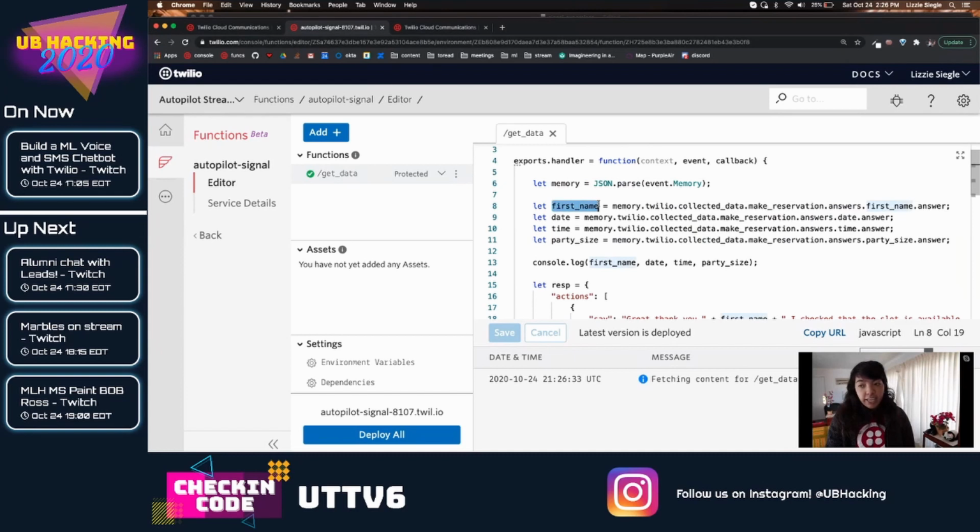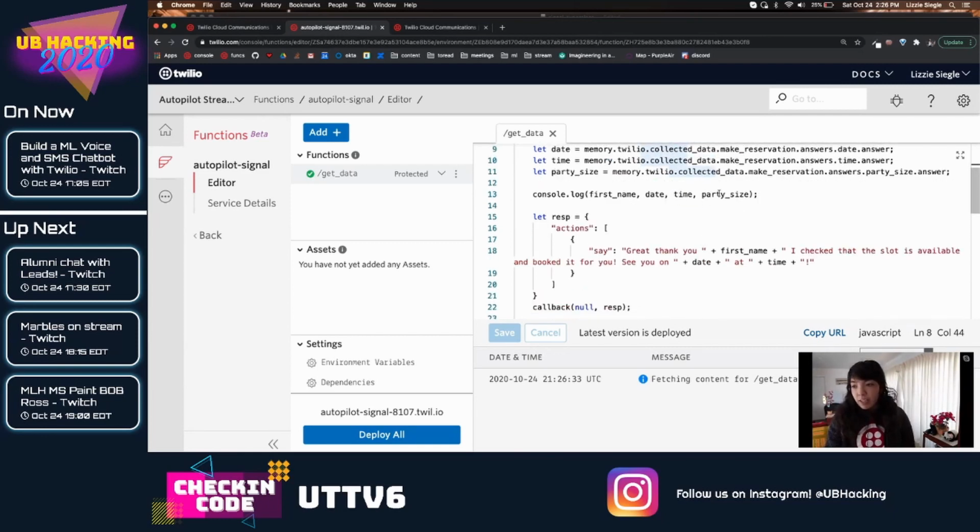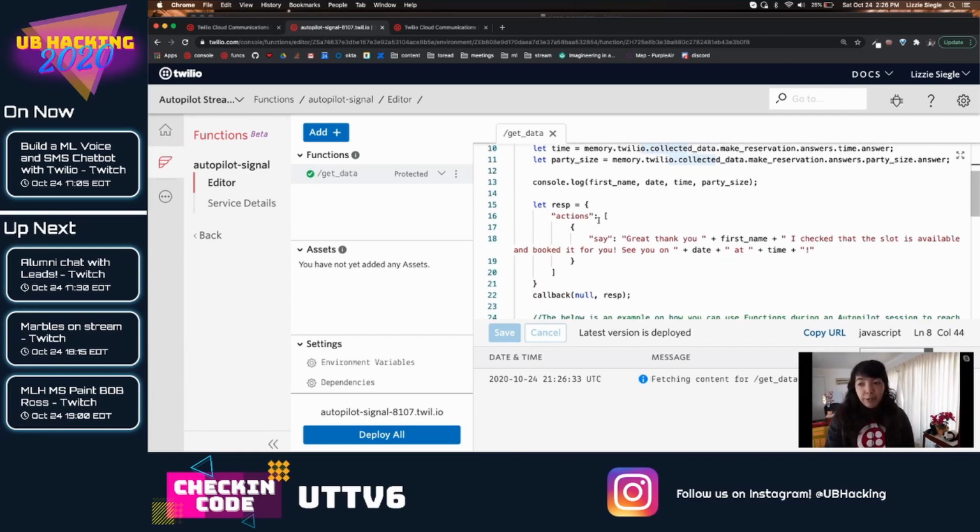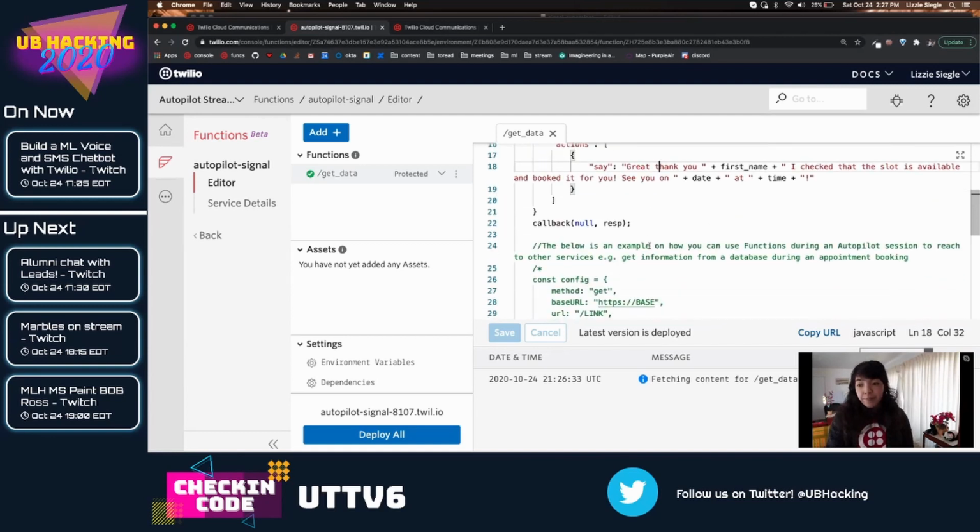We get the first name, what the user said. And this is very long. This is one reason I don't code this live anymore. We get all the answers, and then we generate a response. So this is dynamic. And then we will say, great, thank you, first name. Got that, and then we confirm what the user said.